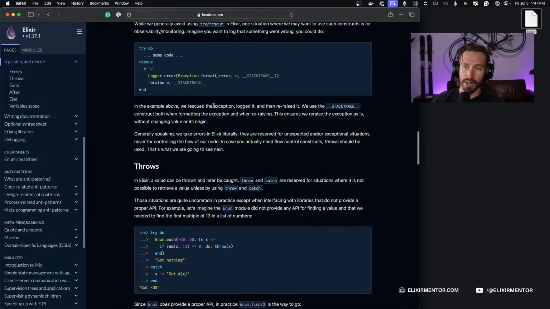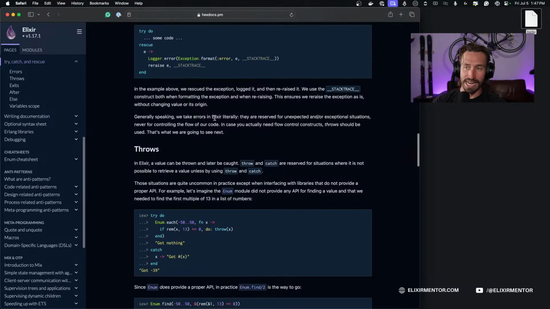In the example above, we rescue the exception, log it, and then re-raise it. We use the stacktrace construct both when formatting the exception and when re-raising. This ensures we re-raise the exception as is, without changing the value of its origin. All right, so that's pretty cool.